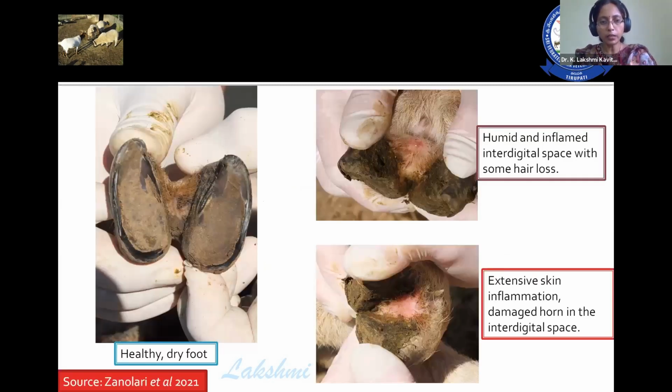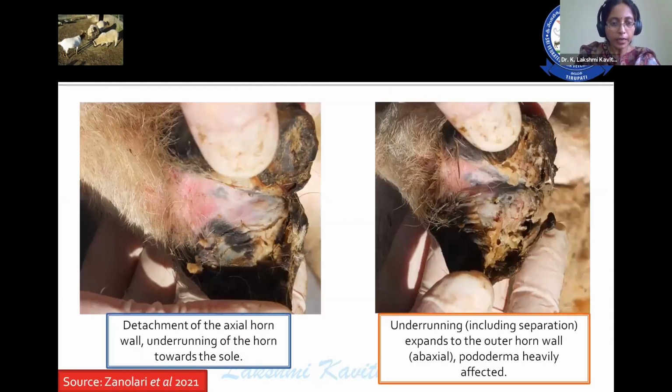So in this article, the author has given beautiful pictures related to foot rot. The first one is a healthy, dry foot. Then from the second and third pictures, the appearance of clinical signs starts. The first shows a humid and inflamed interdigital space with some hair loss. Then extensive skin inflammation and damaged horn in the interdigital space. Later on, detachment of the axial horn, that means the inner horn wall, and underrunning of the horn towards the sole.